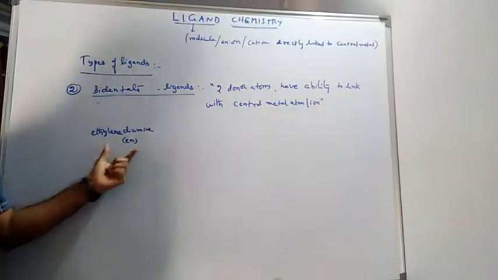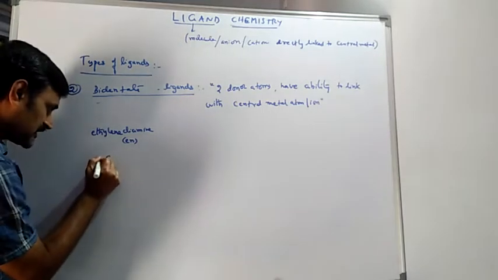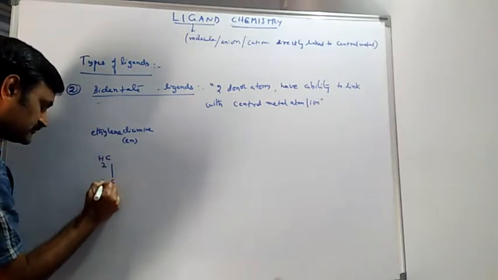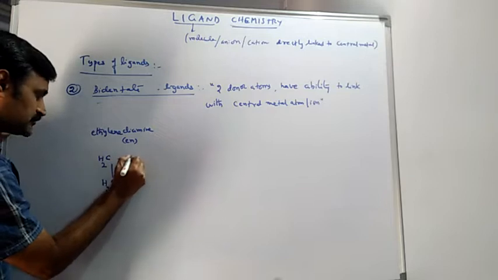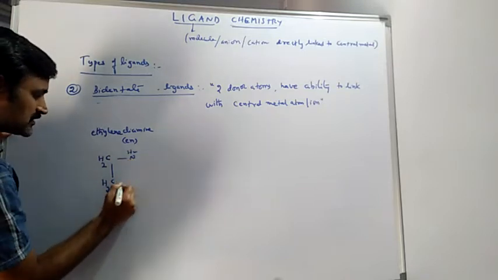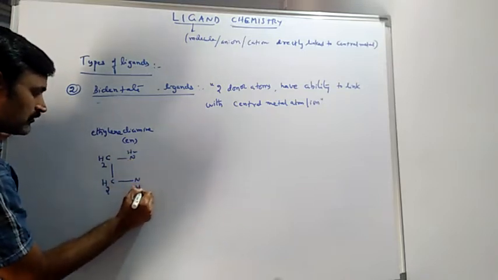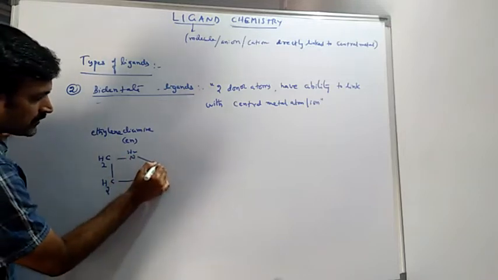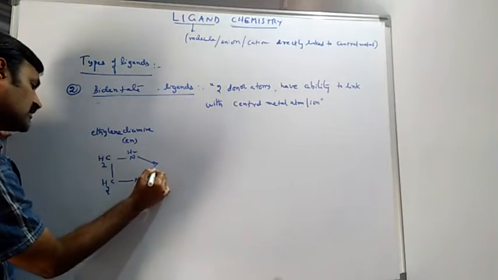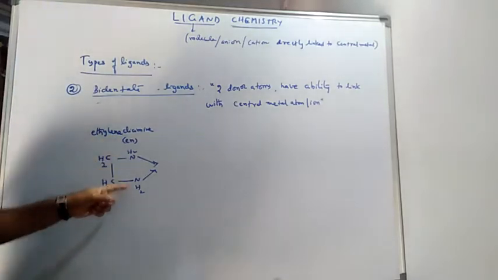So the structure is like this: CH2, and here the nitrogen of the amino group is a donor, this is another donor. So two nitrogen atoms are there.